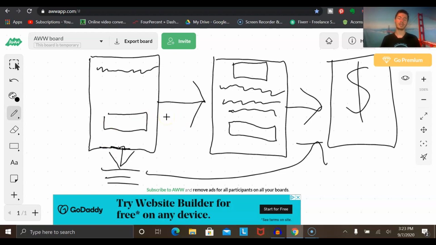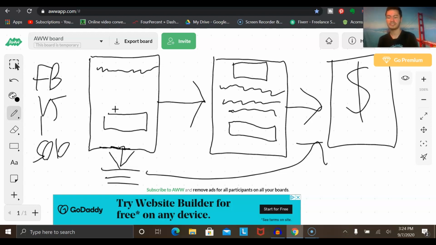So, of course, when it comes to promoting the offer, rather than sending people directly to the offer, what you want to do is focus on promoting the capture page. And there's plenty of ways you can go about this. You could do Facebook ads. You could do YouTube ads. You could even do something like solo ads and get fast traffic that way.